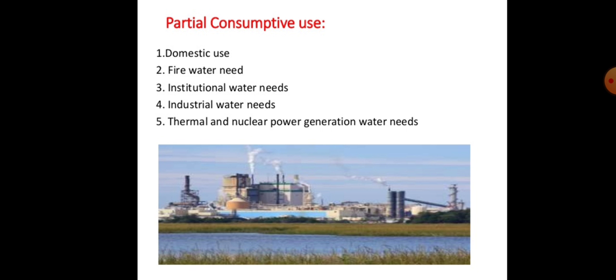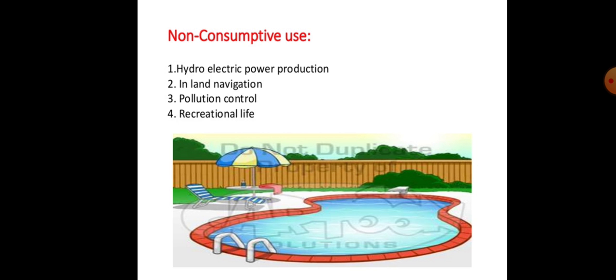Then partial consumptive use: the first one is domestic use, second is fire water need, third is institutional water need, fourth is industrial water need, and fifth is thermal and nuclear power generation water needs. Then non-consumptive use, that is hydroelectric power production, inland navigation, pollution control and recreational life. These are all examples of non-consumptive use.